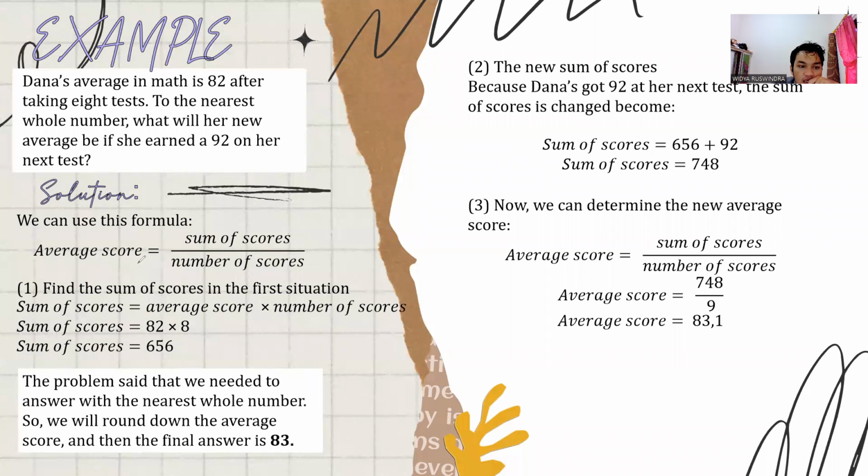The average formula is the sum of scores divided by the number of scores. First, we find the sum of scores in the first situation. Cross multiplying, we get the sum of scores equal to the average score times the number of scores. The average score is 82, times 8, so the sum of scores is equal to 656.